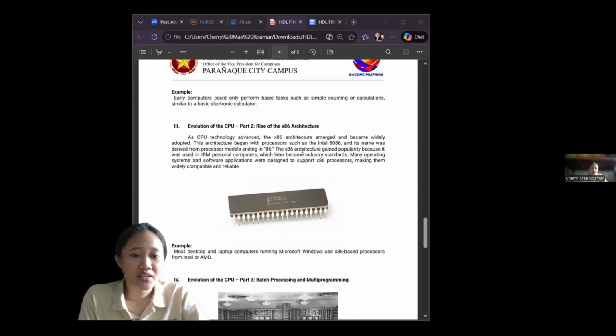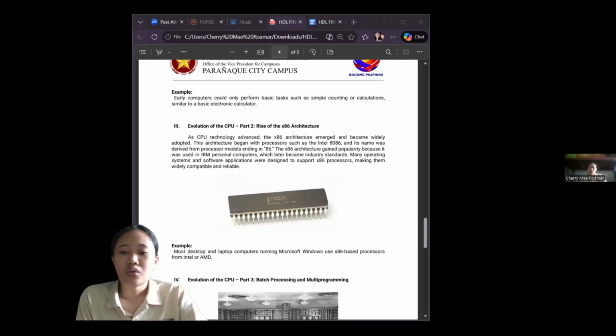The x86 architecture gained popularity because it was used in IBM personal computers, which later became industry standards. Many operating systems and software applications were designed to support x86 processors, making them widely compatible and reliable. So, the video explained the rise of x86 architecture, which is one of the most important developments in CPU history.